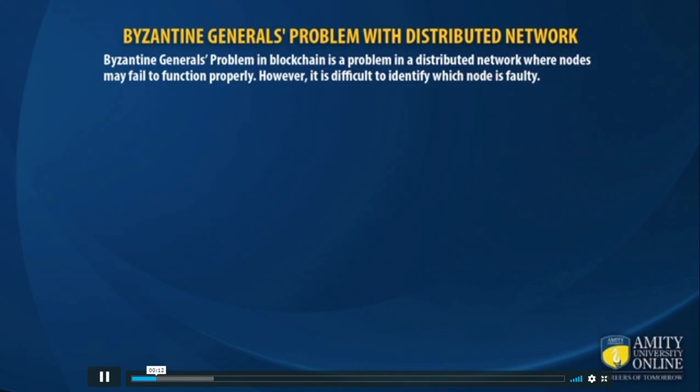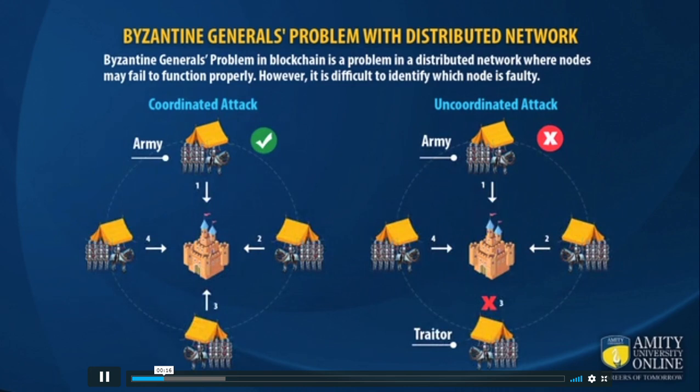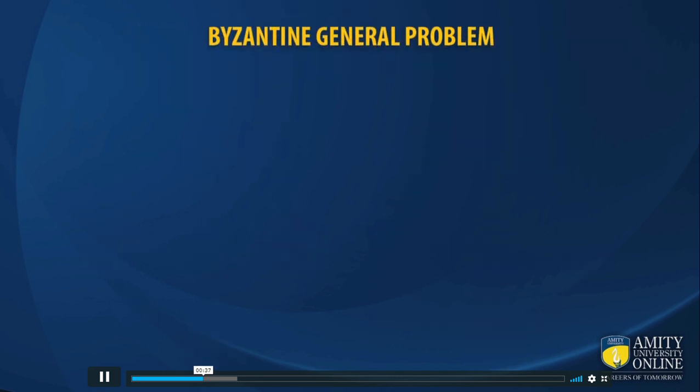Now let's talk about the Byzantine general problem. The Byzantine general problem is a problem in computer systems in a distributed network where components may fail, may work partially, or may not work at all, but it is not easy to determine which node is faulty or which node is being compromised. So in order to understand in more detail, let's picturize it. Let's understand what the Byzantine general problem is with an example.